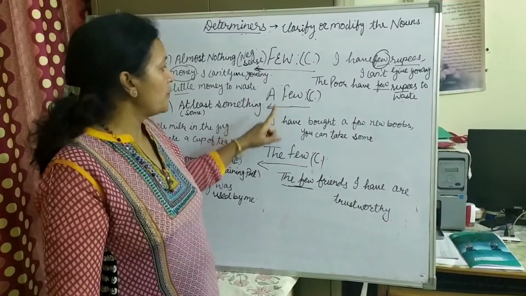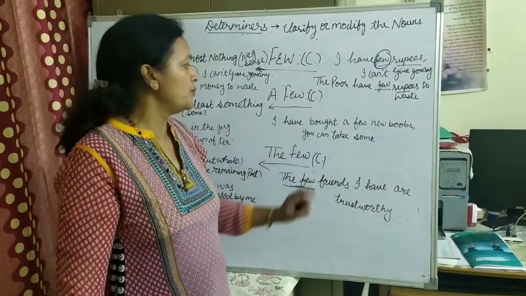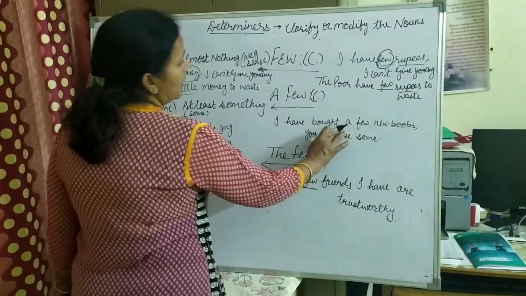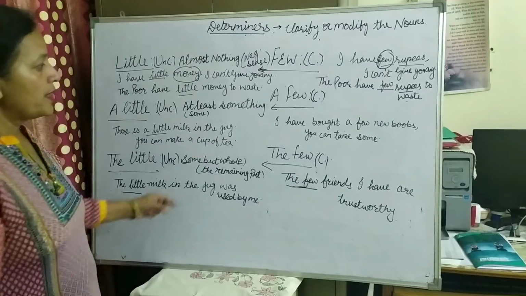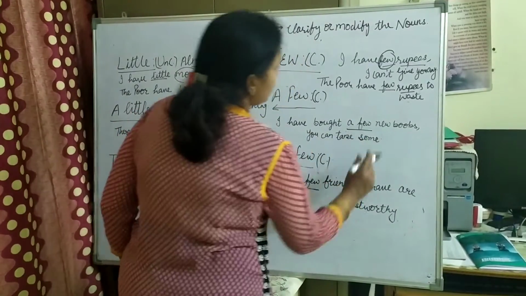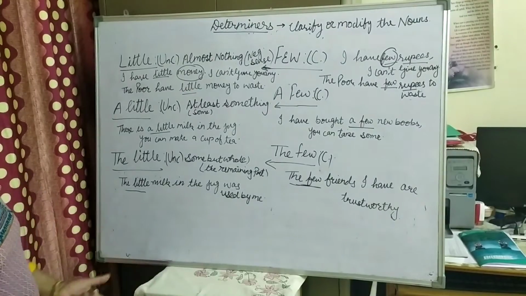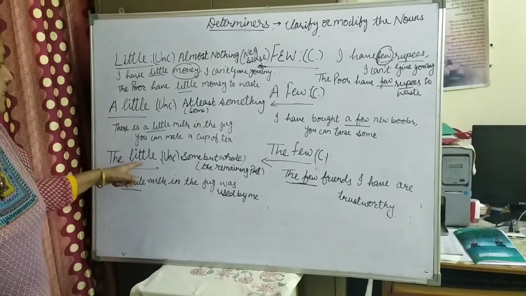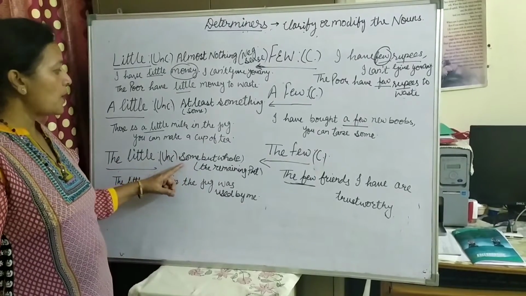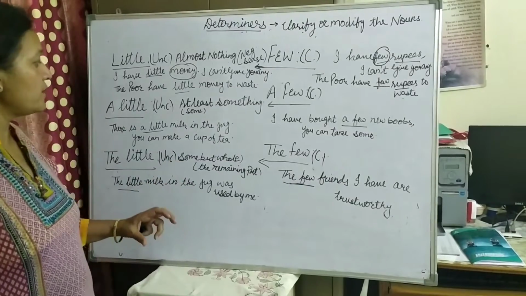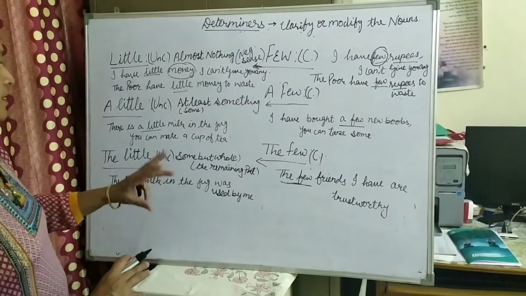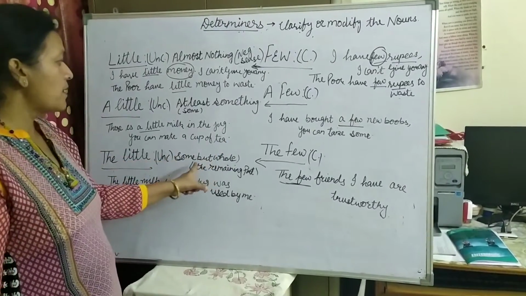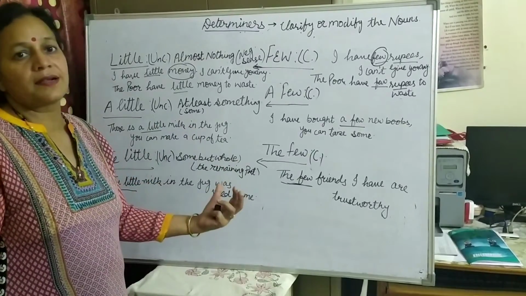If I talk about a few, I'll say I have bought a few new books. You can take some. You will take some books only then if I am having some quantity of those books. So I'll say a few books means I am having some books, so you can take some quantity of those books. Next, the little. The little is used when we talk about the remaining part of that thing, means we are having the thing and that is small in quantity, but we are talking about that whole quantity, some but whole, thoda par sara ke saath.